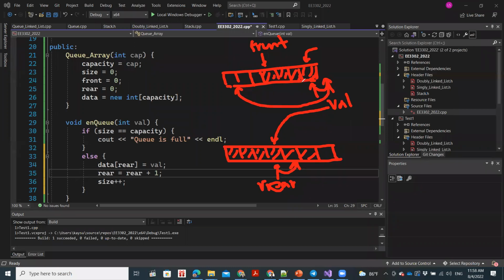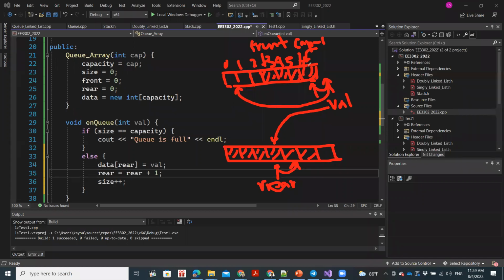Clear? So simply, what we need to do is, it's 0 1 2 3 4 5 6. This is a queue of size 7. If rear is equal to capacity minus 1, like this last element is capacity minus 1.